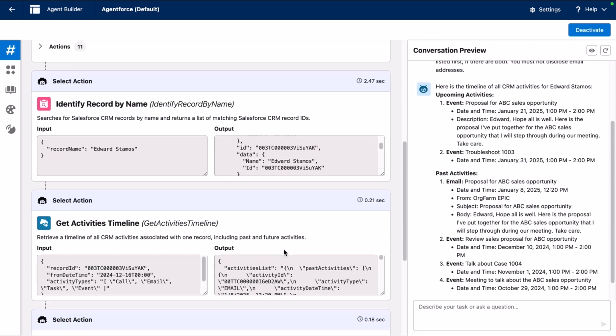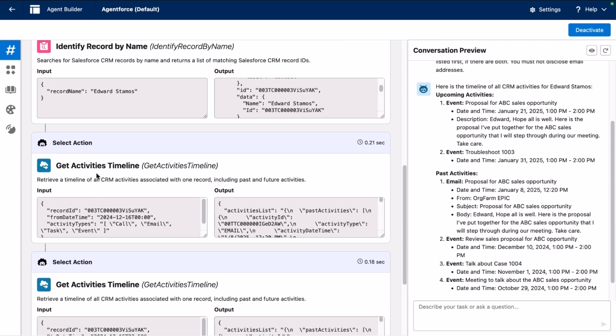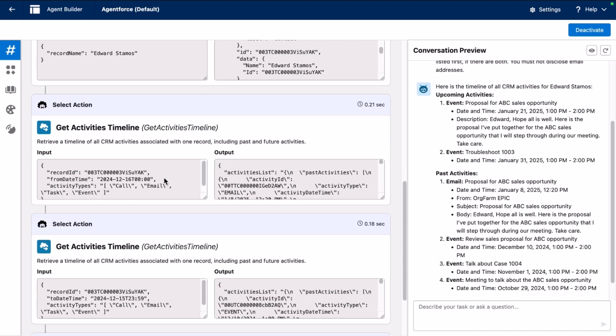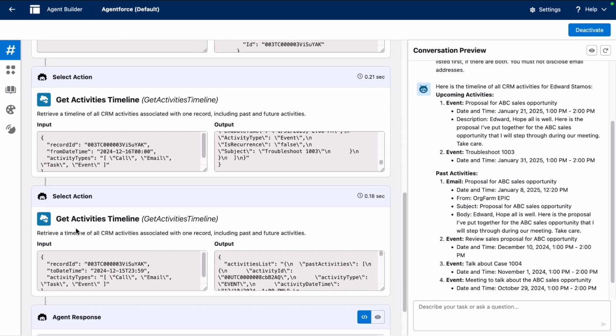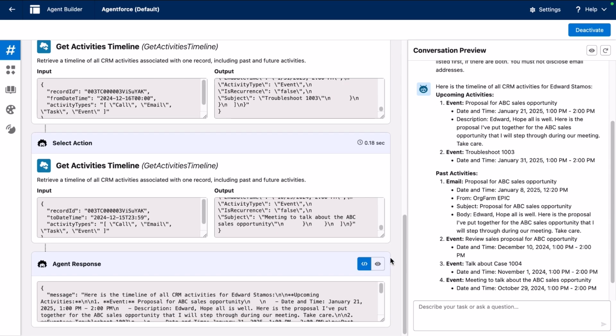And then it invoked the get activities timeline standard action and got information for it. So it's like, here's the past ones, and then it did the get activities timeline and got other activities.